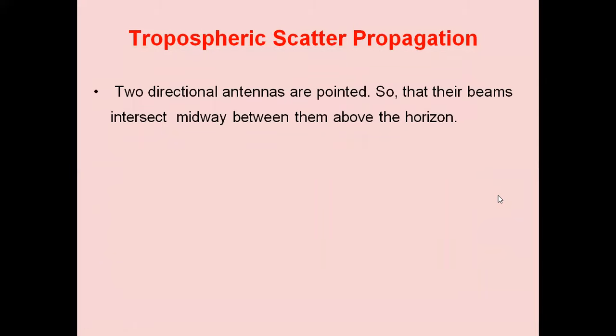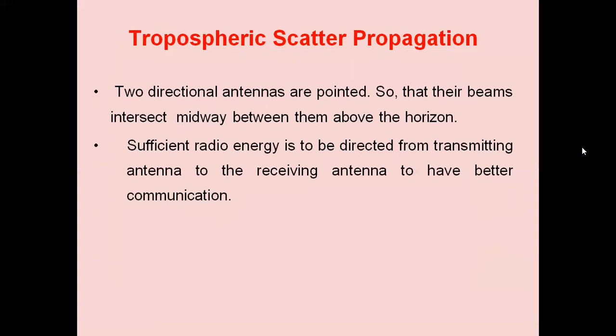Two directional antennas are pointed so that their beams intersect midway between them above the horizon. Sufficient radio energy is to be directed from the transmitting antenna to the receiving antenna to have better communication.